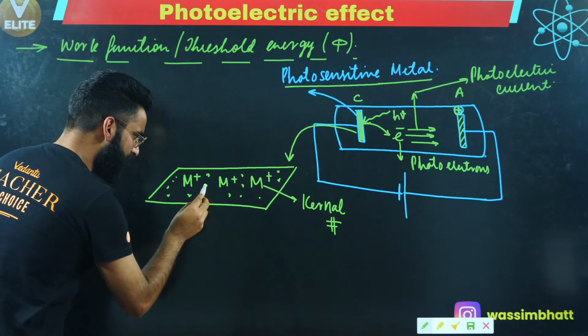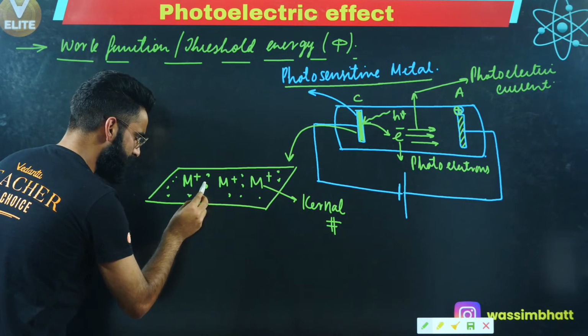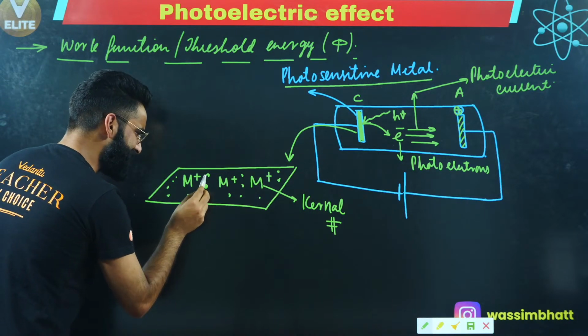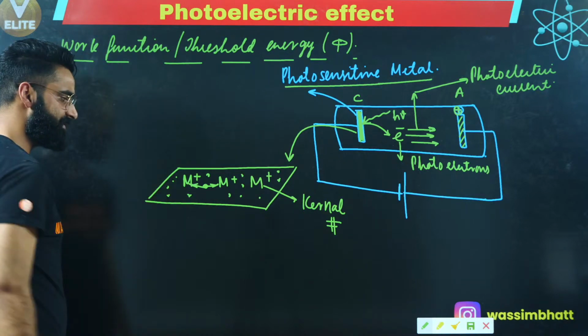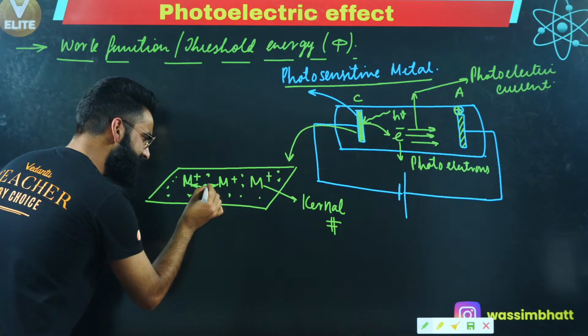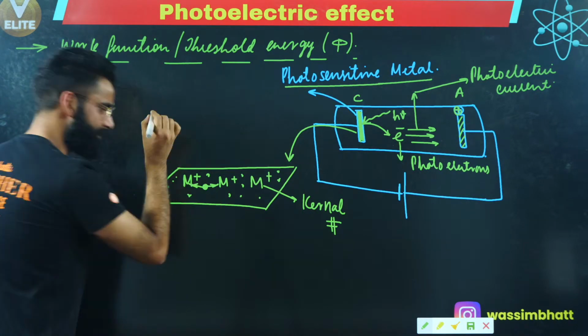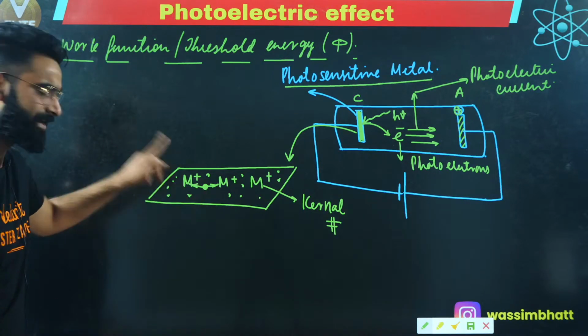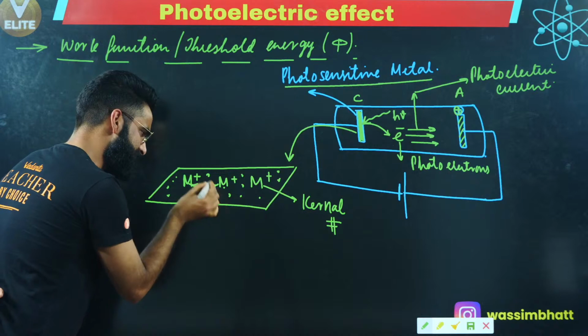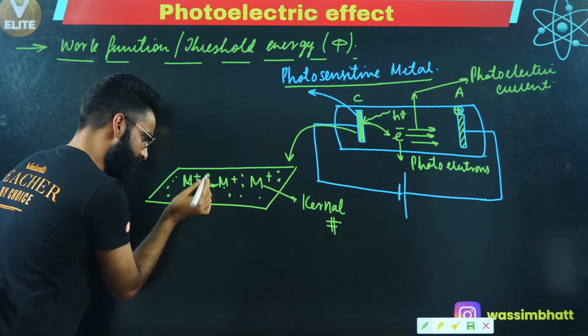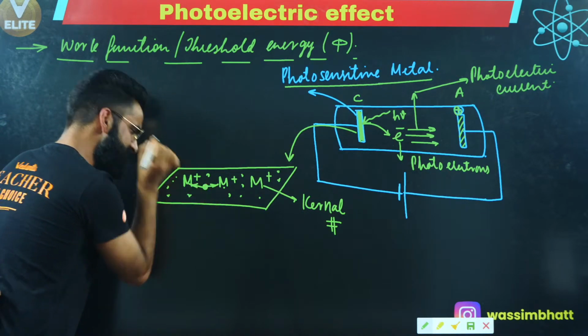Now, if I talk about one particular electron, can I say this electron is held by this ion as well as this ion towards itself, due to which I can say this electron is bound over here? There is a force of attraction between this electron and this metal ion, and at the same time there is a simultaneous force of attraction between this electron and this ion as well.